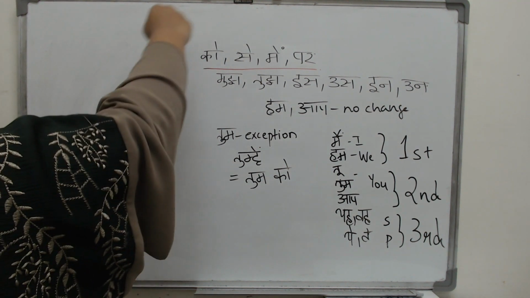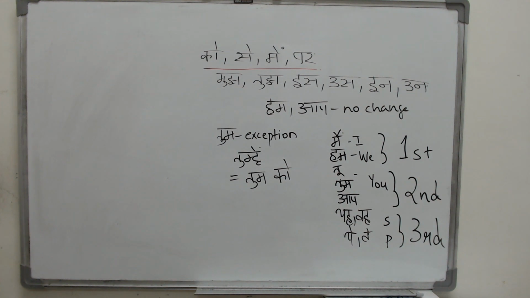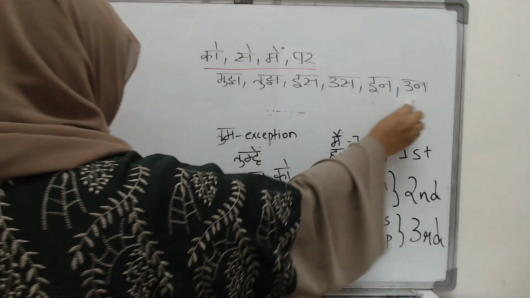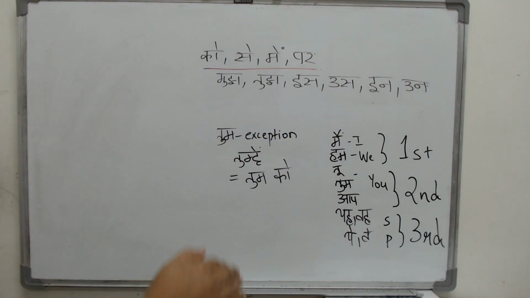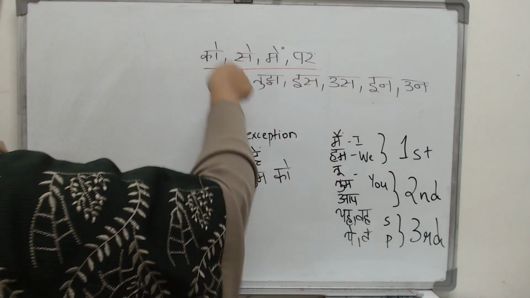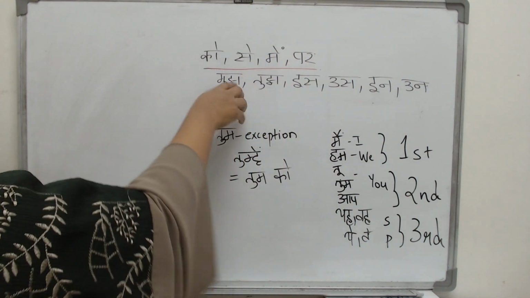Now we move on to the next 4 vibhaktis, and what do you see? Hum and aap have no change at all, and everybody else will change. And how will they change? This is their oblique form. To them, just add these words. So just keep on adding this.